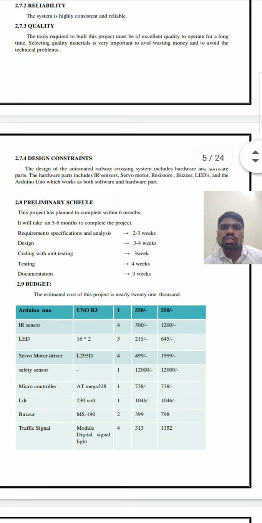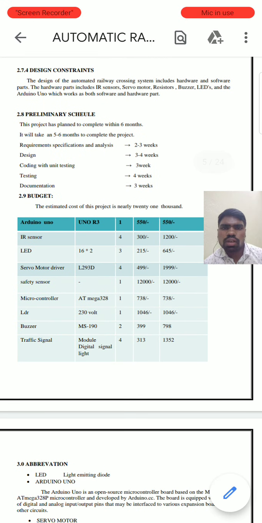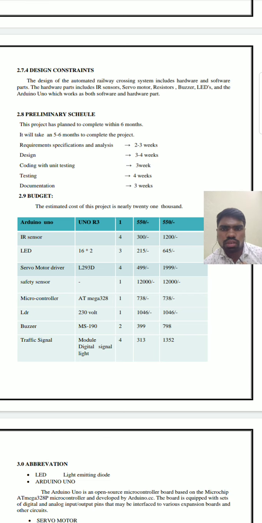Quality. The tools required to build this project must be of excellent quality to operate for a long time. Selecting quality materials is very important to avoid wasting money and to avoid technical problems. Design constraints. The design of the automated railway crossing system includes hardware and software parts. The hardware parts include IR sensors, servo motor, resistors, buzzer, and LEDs on the Arduino Uno, which works on both software and hardware parts.